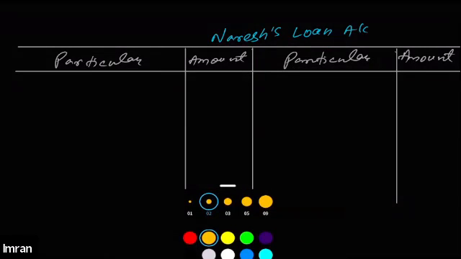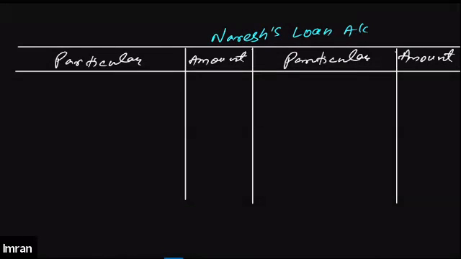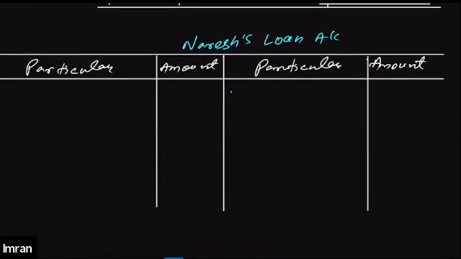On the credit side, we'll write the opening value of the Naresh loan account. We'll write by balance BD 44,000.